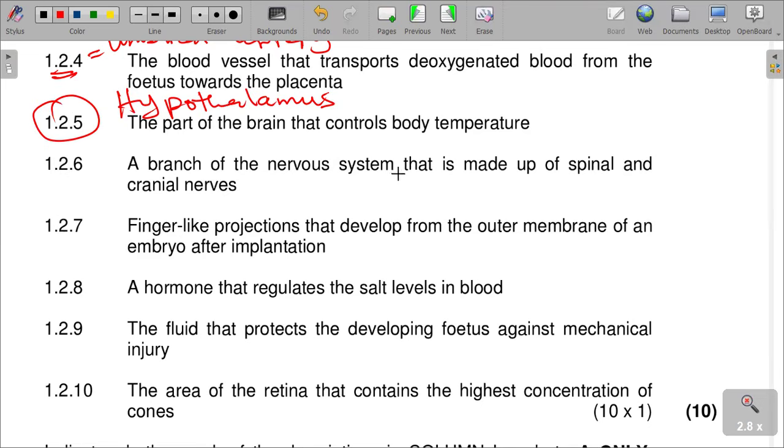A branch of the nervous system that is made up of spinal and cranial nerves. We call that what? It is the peripheral nervous system.